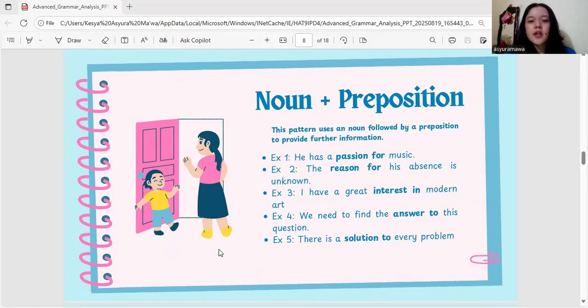Example 4. We need to find the answer to the question. The explanation is the phrase "answer to" links the noun "answer" with the problem or equation it solves. Example 5. Last example for this subject. There is a solution to every problem. The explanation is the phrase "solution to" links the noun "solution" with the problem it can solve.